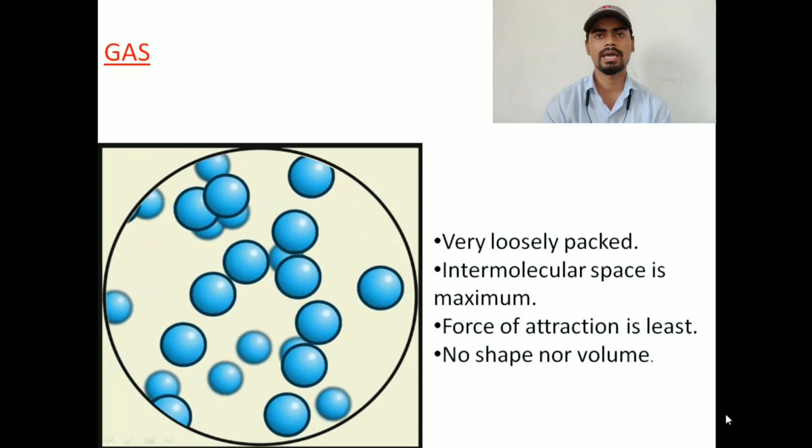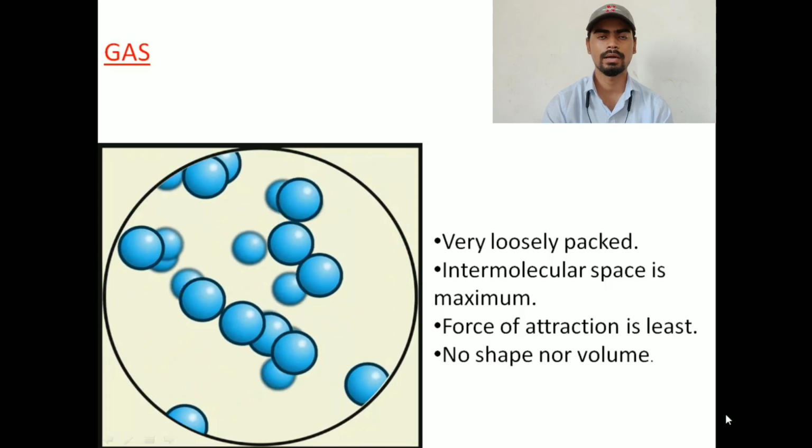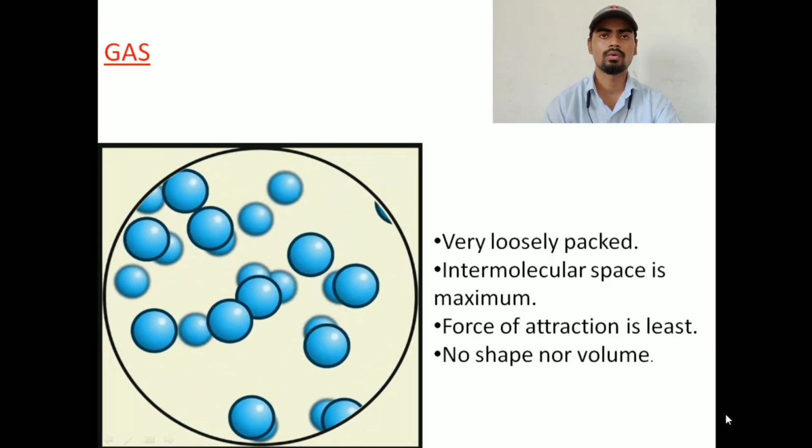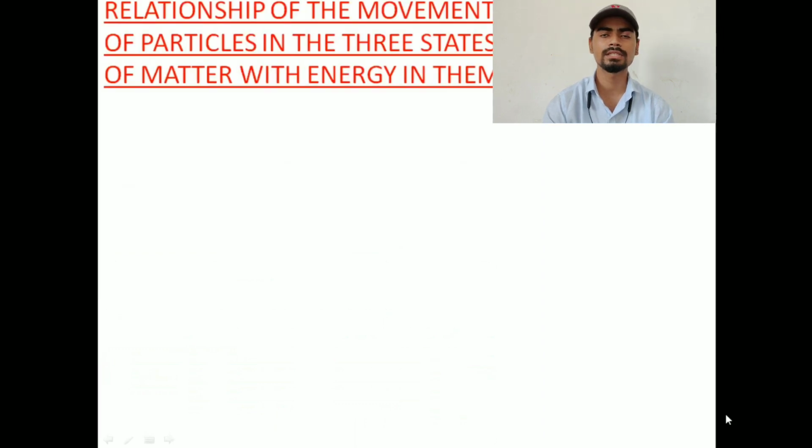So we have discussed the arrangement of the molecules of the three states, solid, liquid and gas. I hope this topic is clear. Now quickly we'll move to the next one, that is the relationship of the movement of particles in the three states of matter with energy in them. Remember, I am focusing on the particular word energy. It means here in this case we are going to deal with the energy. It means what happens to the particular state when we are providing energy to them.